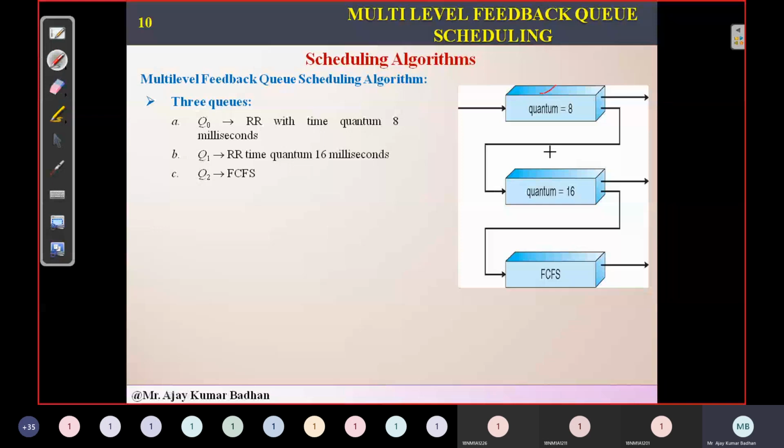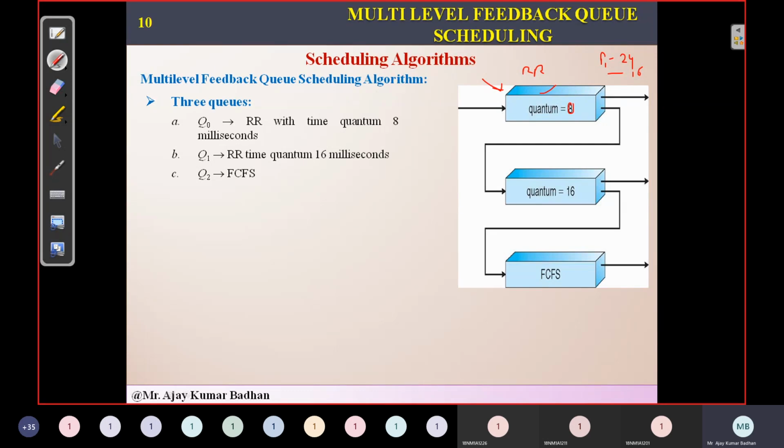The first queue is the highest priority queue. Now here, every process which comes up, we will not discriminate. We'll first allocate it to the highest priority. Here it is using round robin and the time limit given is 8 milliseconds. Within these 8 milliseconds, if the process is not completing, like in the previous example, P1 has 24 burst time. First 8 milliseconds it will execute. After 8, how much does it still have? 16 milliseconds.